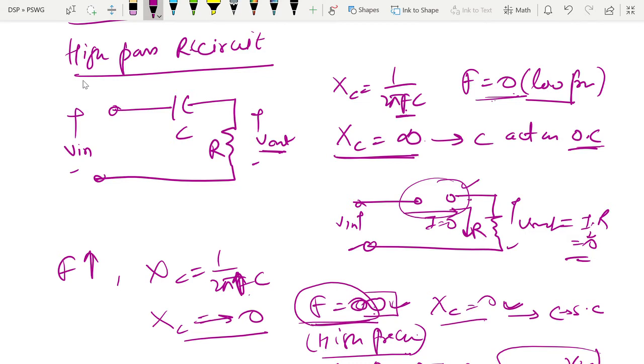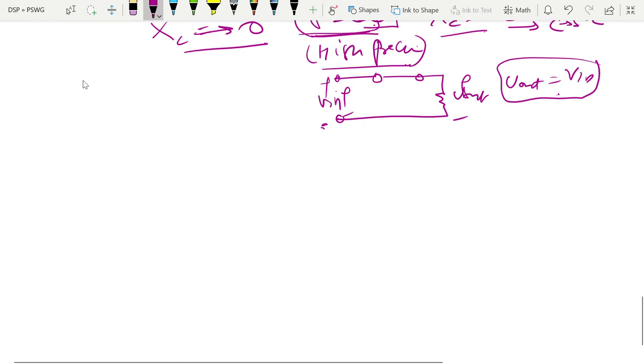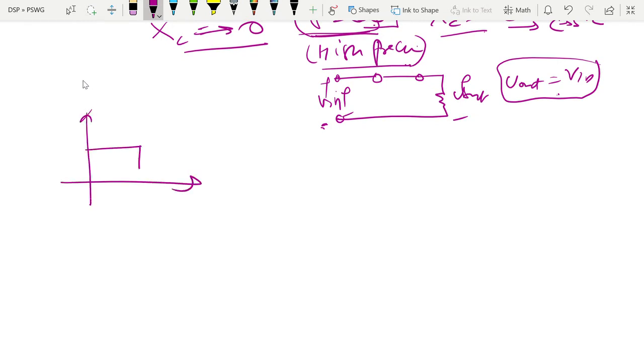If the output voltage is non-zero in the case of lower frequency, then it will act as a low pass filter, provided the condition that higher frequency will not pass through this capacitor. So in this way, and for band pass filter, for example, this is the ideal case of a low pass filter. Here a cutoff frequency is here. So this is the pass band and this is the stop band.